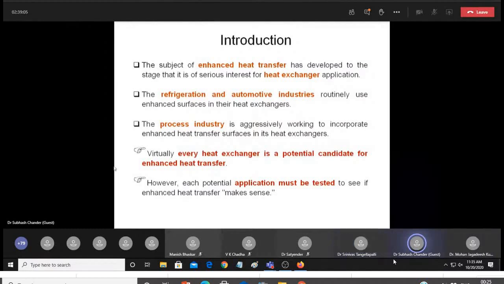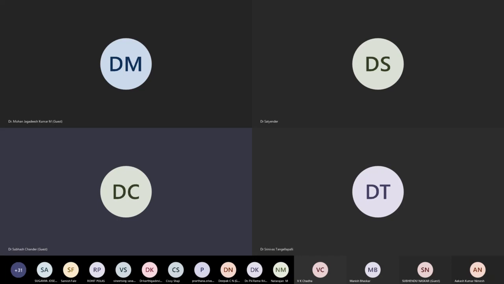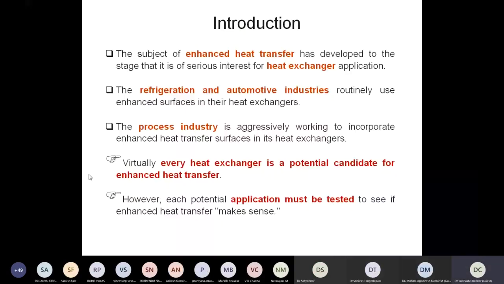Starting with the introduction, the subject of enhanced heat transfer has developed to the stage that it is of serious interest for heat exchanger applications. I'm using the word heat exchanger, which is a bigger challenge. The process industry is aggressively working to incorporate enhanced heat transfer surfaces in its heat exchangers.